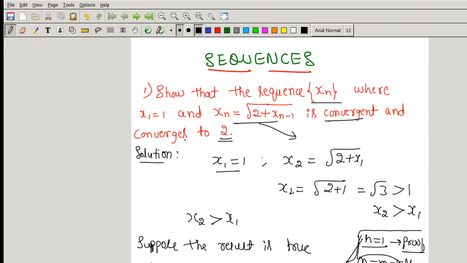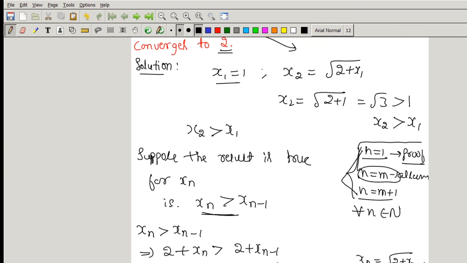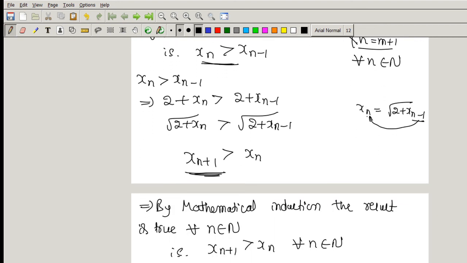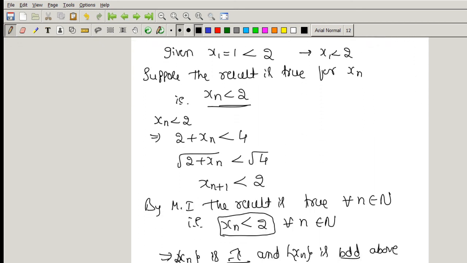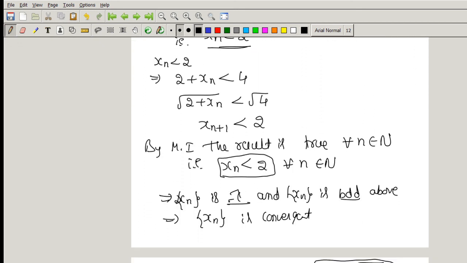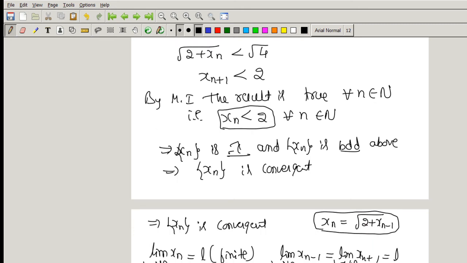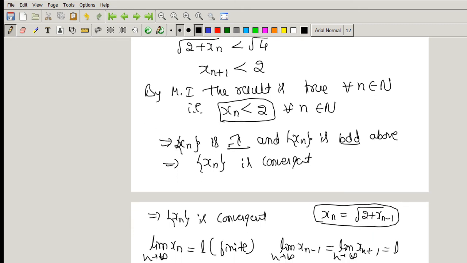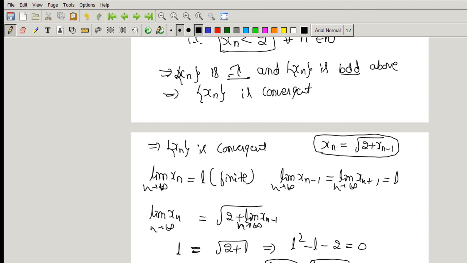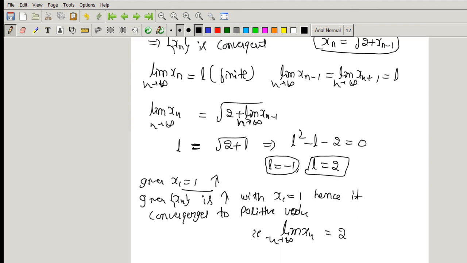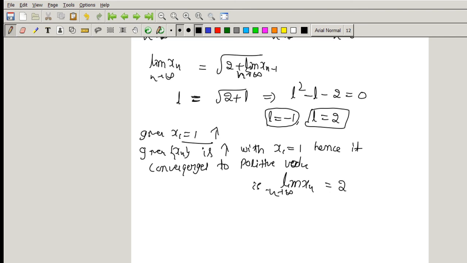Show that the sequence xn, where x1 is equal to 1 and xn is defined as above, is convergent. We have proved that it is convergent and converges to 2. To prove this theorem, we used the mathematical induction process to check for monotonically increasing as well as bounded above. After proving the sequence is convergent, we take the limit of xn equal to some L, which is always a finite quantity, and the limit of xn minus 1 is also L with the concept of limit. Therefore, we arrive at the limit of xn as n tends to infinity is equal to 2.